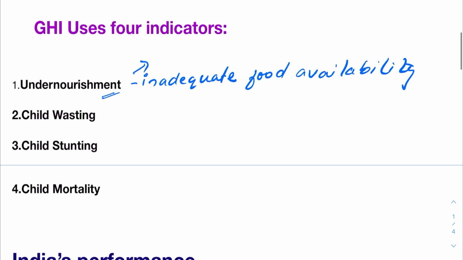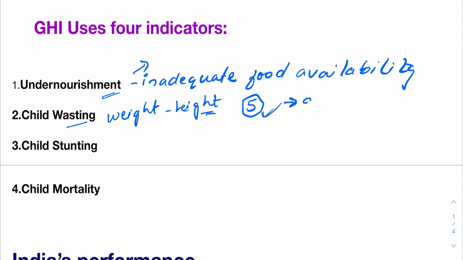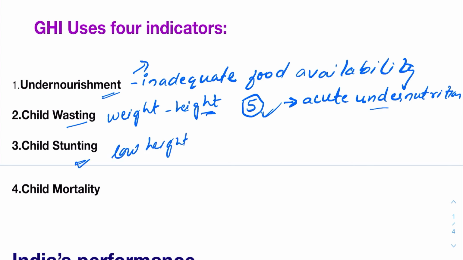The second indicator is child wasting. Wasting means when the weight is not appropriate for the height of the child. Children under the age of 5 are taken into consideration and it is called acute undernutrition. Means they are not getting appropriate nutrition according to their height. Next is child stunting. Children who are of low height compared to their ages. So wasting is weight is less according to their height and stunting is height is less according to their age.